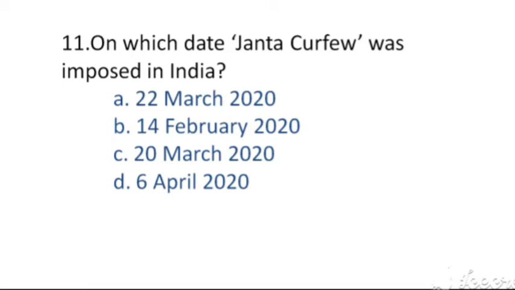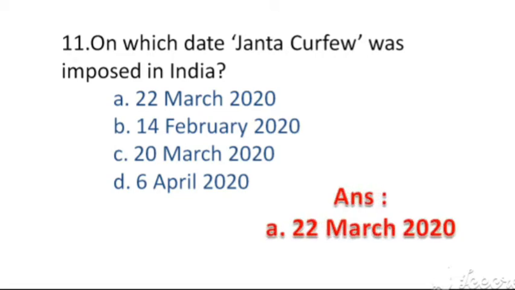On which date Janata curfew was imposed in India? Options are A. 22 March 2020, B. 14 February 2020, C. 20th March 2020, D. 6 April 2020. The right answer, option A, 22 March 2020.